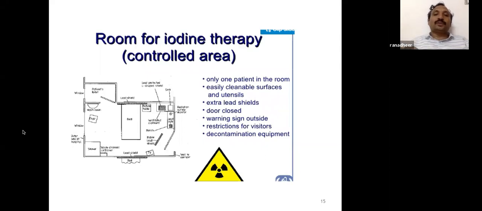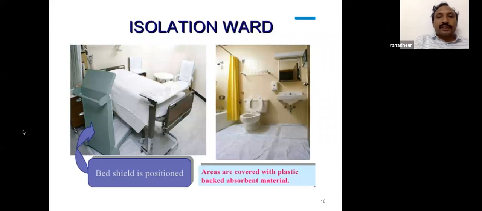A warning sign should be there outside. The visitors are not allowed to enter the hospital. Only one patient in the room. This is the isolation ward. You can see a lead shield by the patient and the attached toilet, preferably a western commode. Areas are covered with plastic-backed absorbent materials because iodine vaporizes, spills, and spreads. Absorbent material should be available so that if there is any contamination or the patient vomits, you put the absorbent paper and deal with it. The cleaning should always be from outside in, not from inside out, to prevent further spillage.